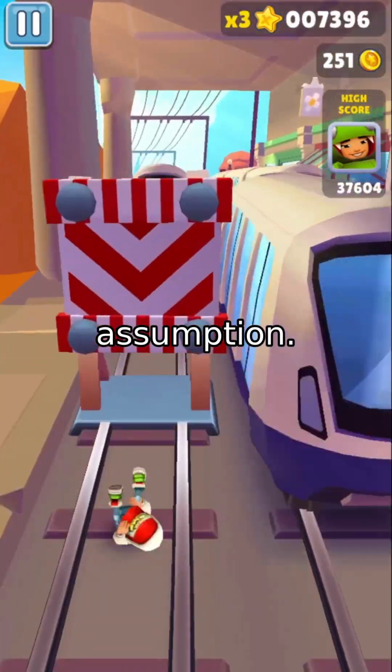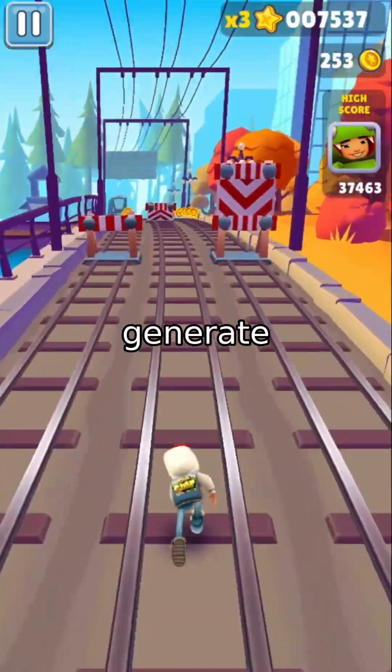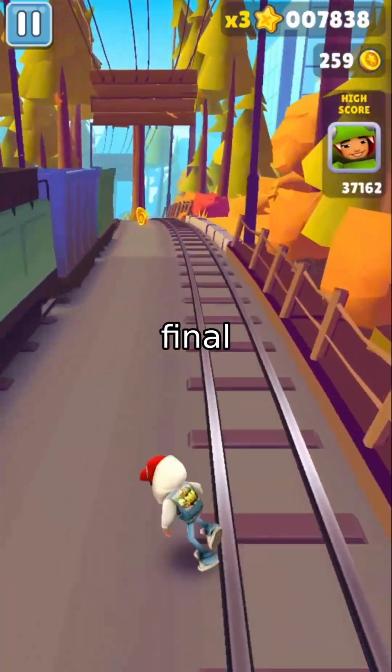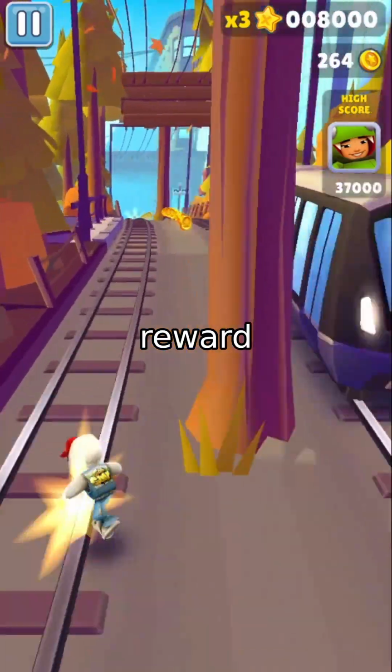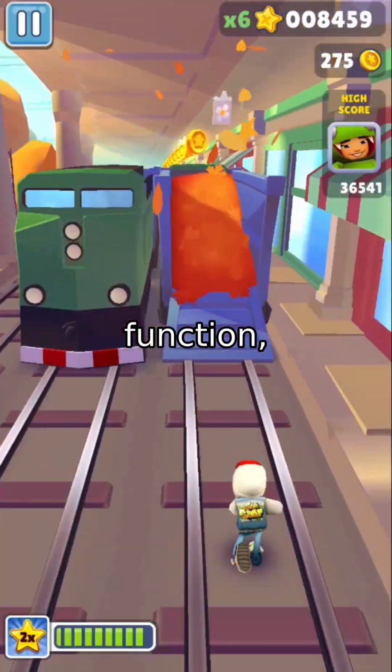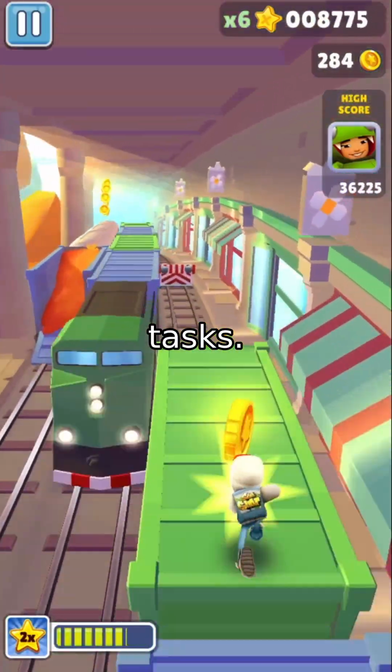That's a strong assumption. MathShepherd uses MCTS to generate process rewards, but it's slow, and the rewards are noisy approximations of the final outcome. DPO skips reward modeling entirely, using preference labels instead, but it can't recover the reward function, limiting its use in downstream tasks.